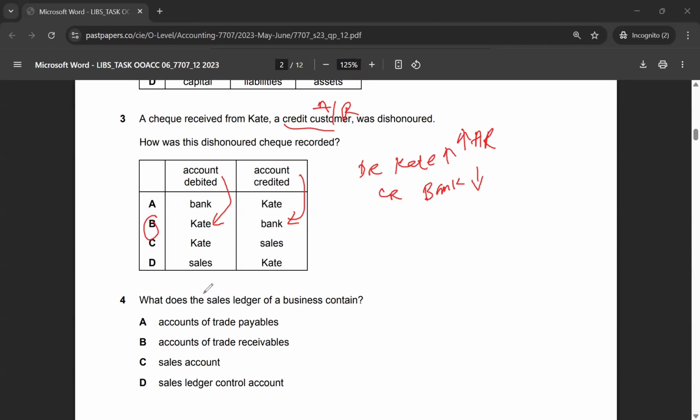Let's move on to multiple choice 4. What does the sales ledger of a business contain? So it's specifically talking about sales ledger, which records basically accounts receivable and sales information of the business. So the answer to multiple choice 4 would be option B. The information that it contains for business is accounts of trade receivables. It tells you how much credit sales have been there.